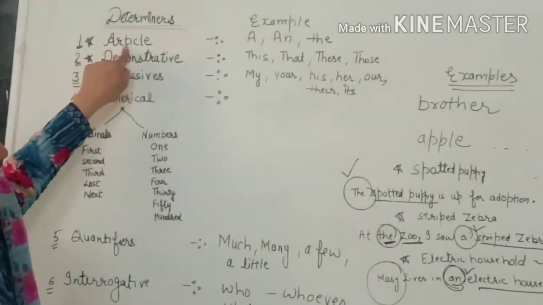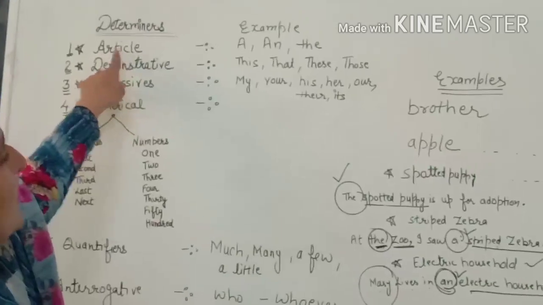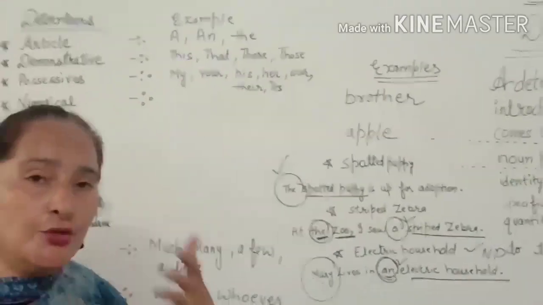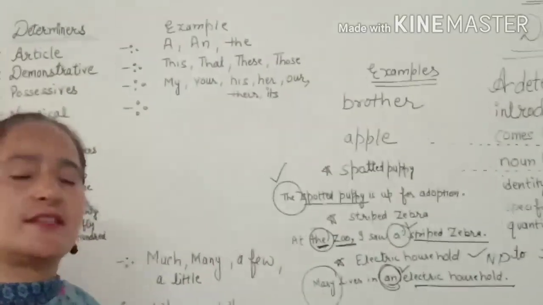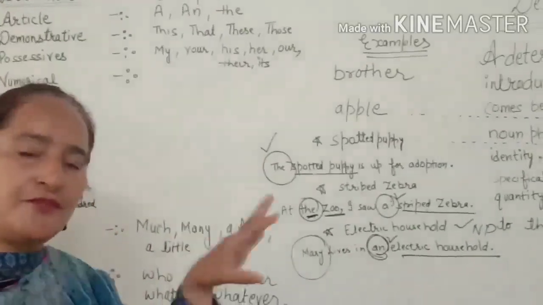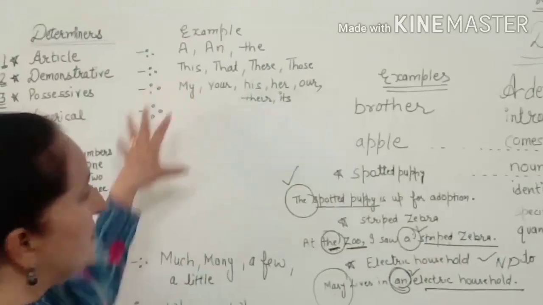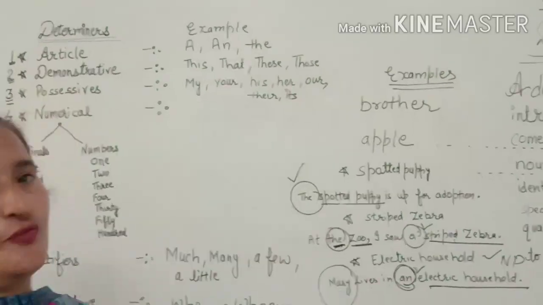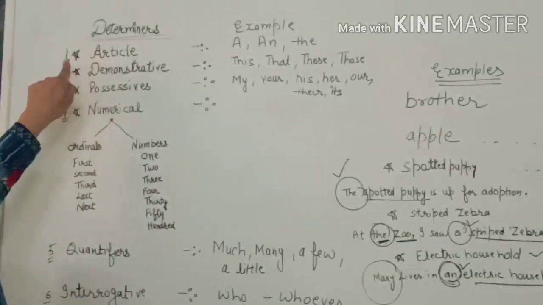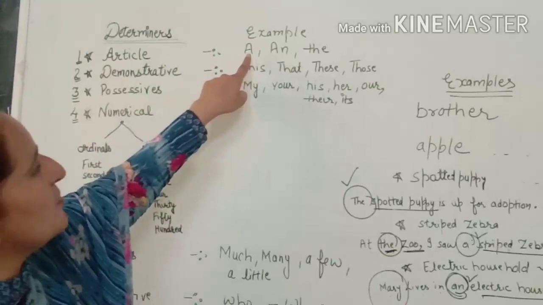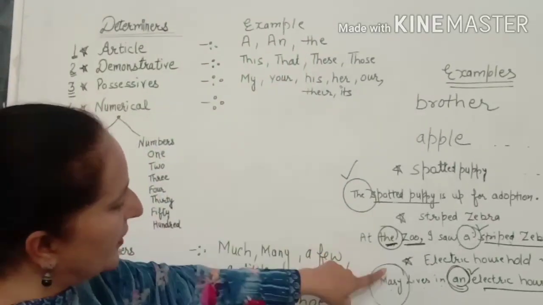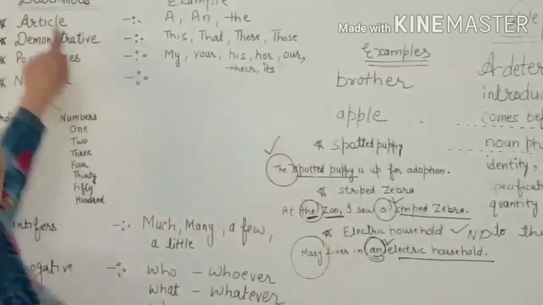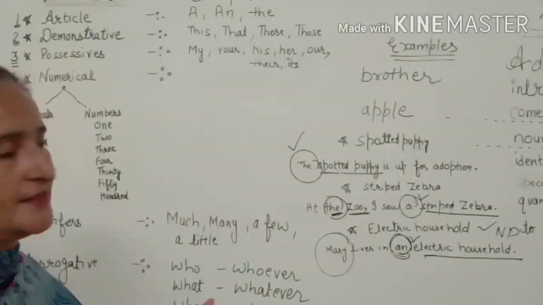First one is article. Articles include a and the. The use of articles we will discuss in another video. I have different videos for these different topics, but today we just discuss the types of determiners. So the first one is article, with the examples a and the. We use these articles in these sentences.